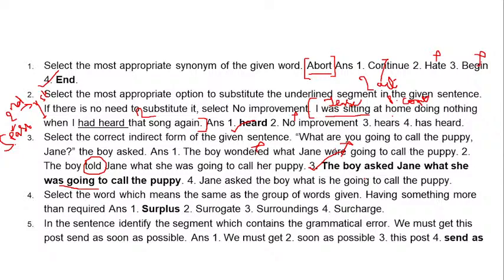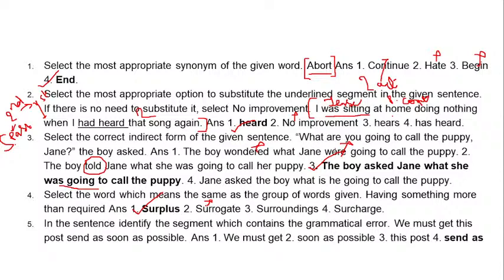Let's see the options. Surplus. So surplus, number 1 option, is our answer because it literally means the same. Surplus means having more than you need. Extra. Surplus means extra. Surrogate is something different. Surrogate is used where it means on your behalf, not you but someone else doing your thing, like a surrogate baby is given birth by someone other than their biological parents.